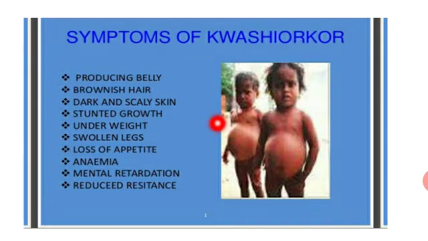Symptoms: dry skin, swollen belly, brittle hair, dark and scaly skin, sudden growth, sudden underweight, loss of appetite, anemia, mental retardation, reduced resistance, change in hair color, weakness.